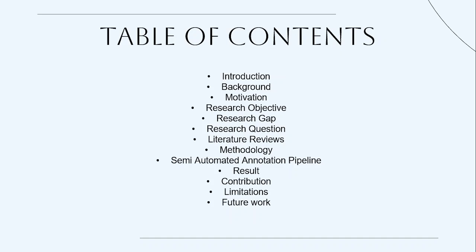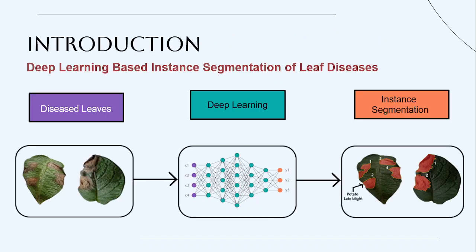Here is the table of contents that I am going to talk about. In this you can see there are introduction, background, research background, motivation for the research, research objective, research gap, research question and many more. We will talk about this in the next slides. First of all, there is the introduction.